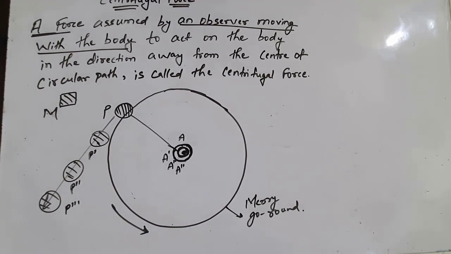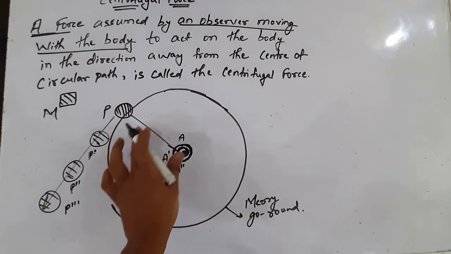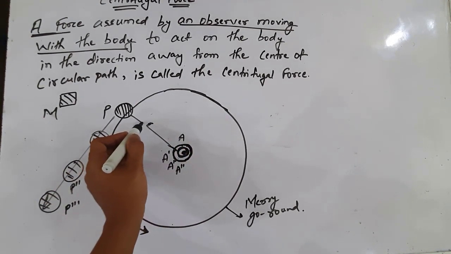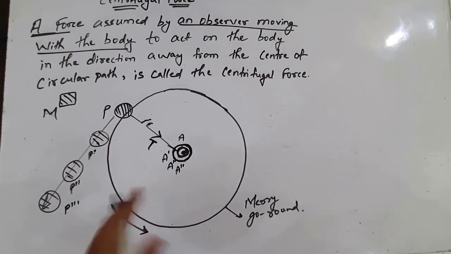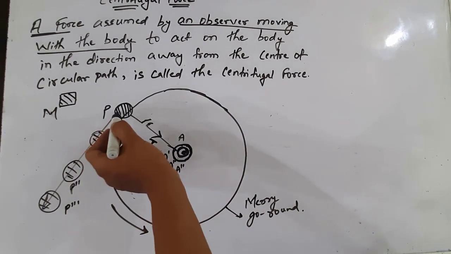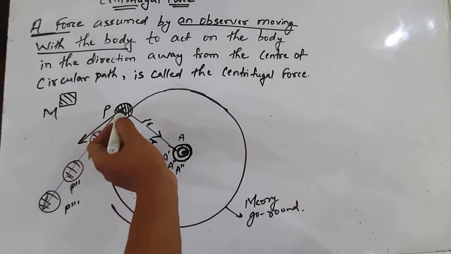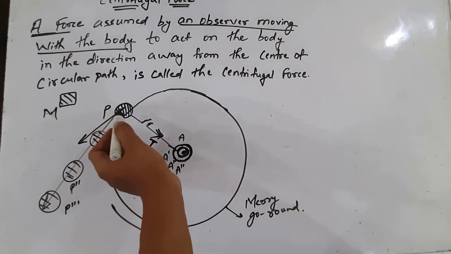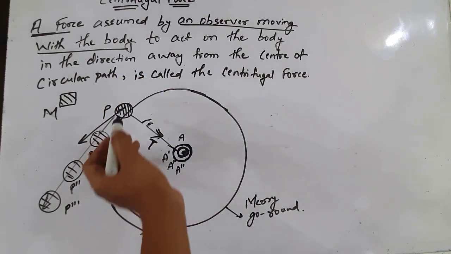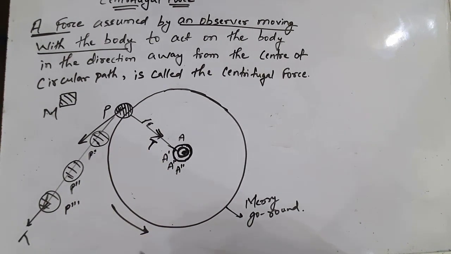Now this is the second case. Suppose during the execution of circular motion, all of a sudden there is a breaking of the string. The tension force which was initially acting ceases to act. The direction of force acting on the ball at position P was along this line. As the tension force stops acting, the ball will be thrown along this direction, so the path will be along PT. The ball will start moving along this direction.